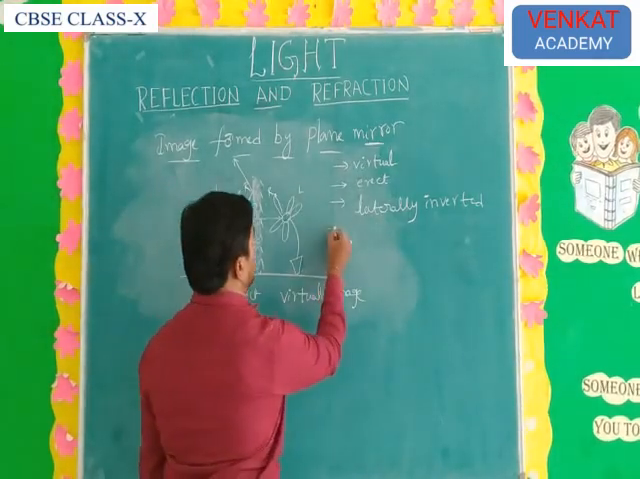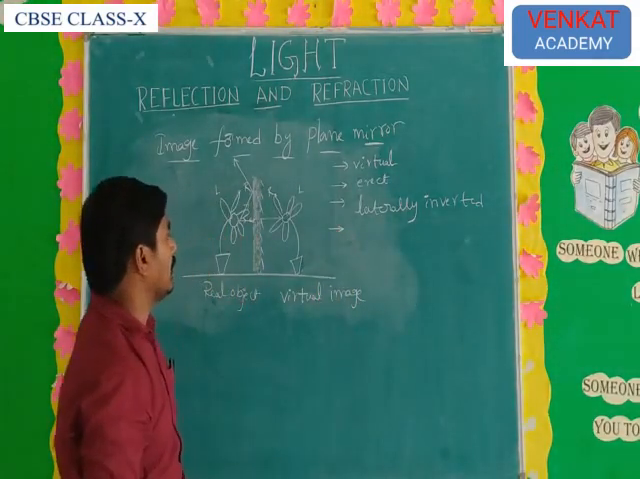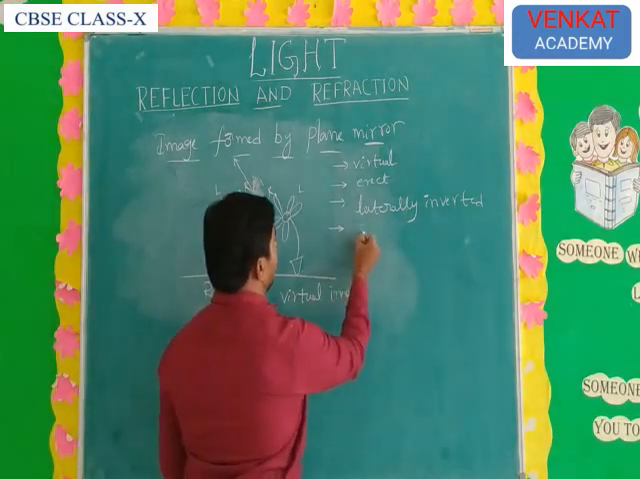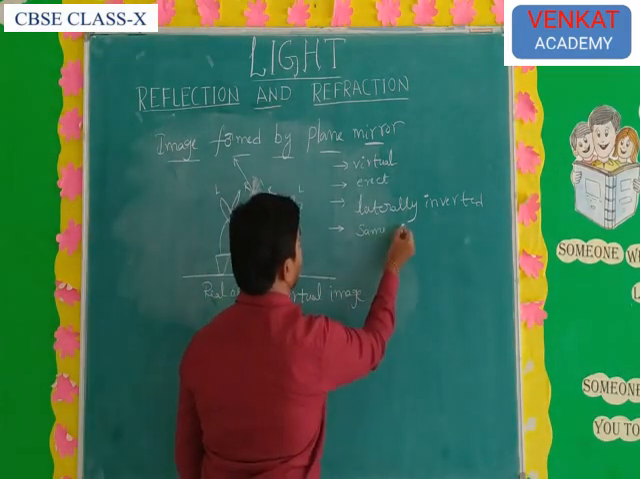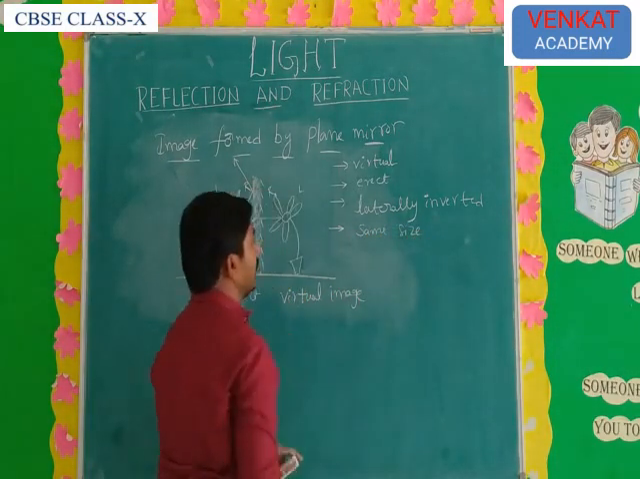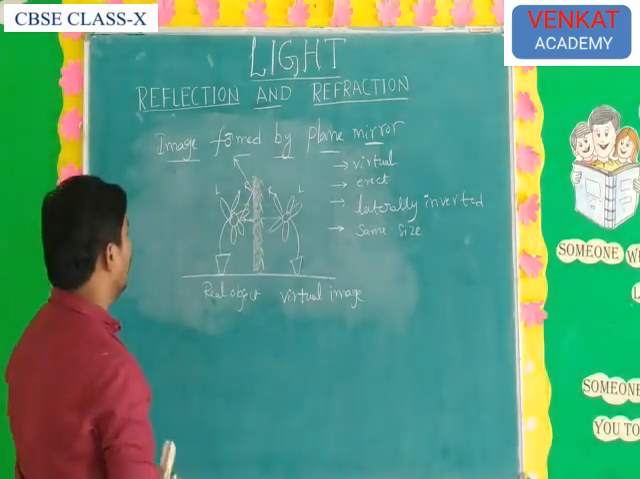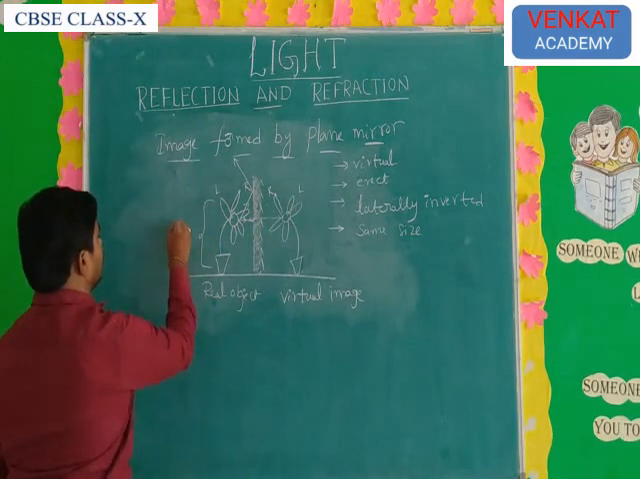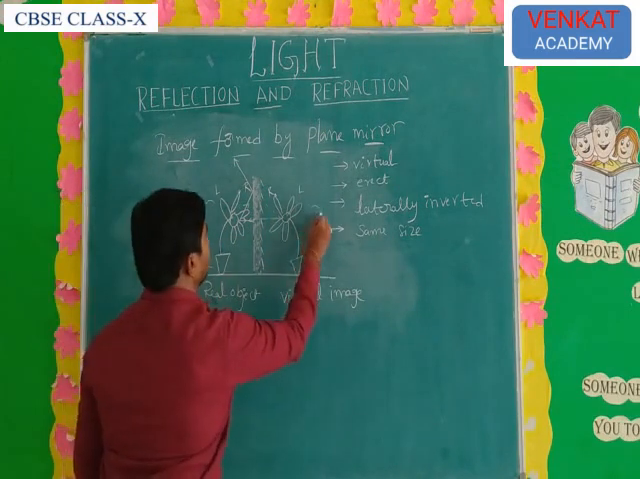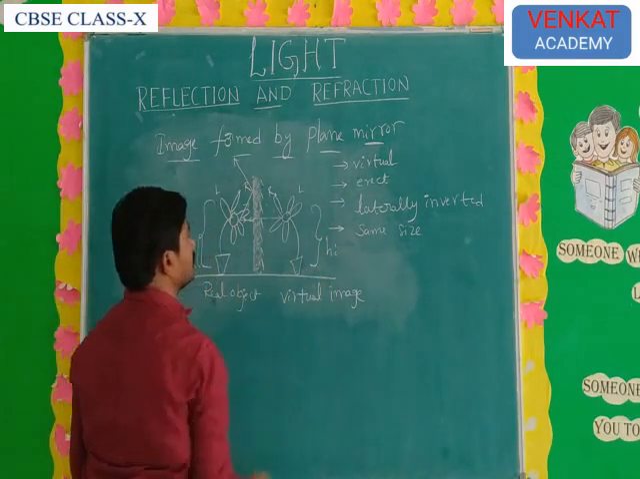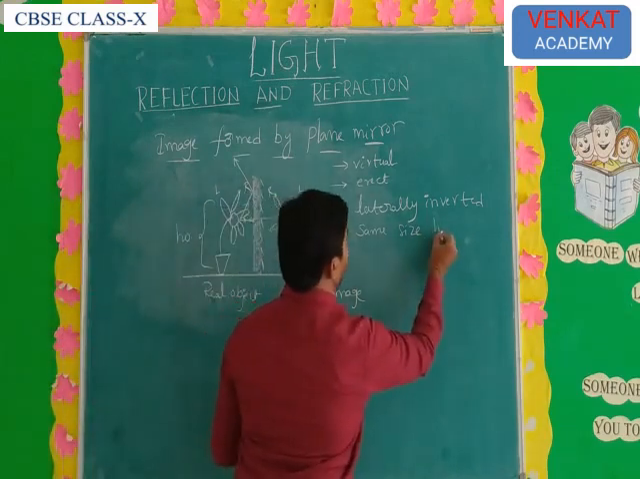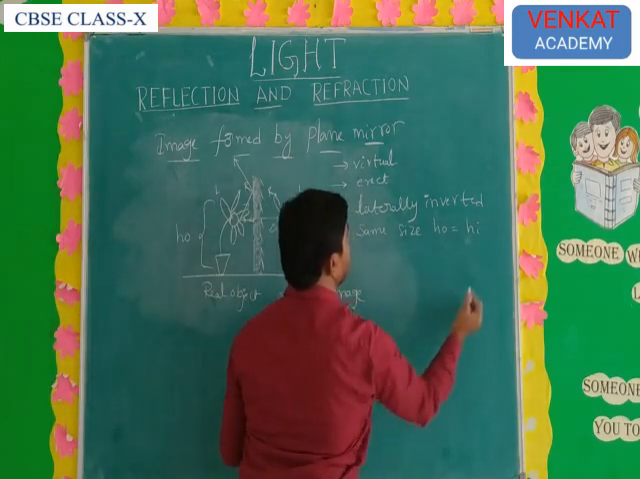And the next property of a plane mirror: same size. How much is the size of the object? The image is also the same size. The height of the object is always equal to the height of the image, meaning HO is always equal to HI.